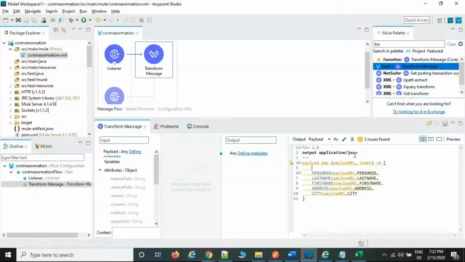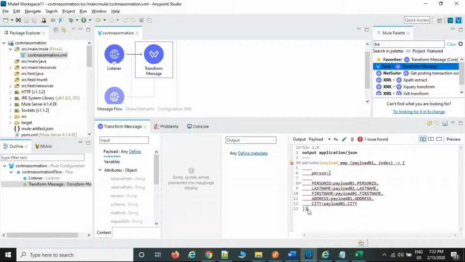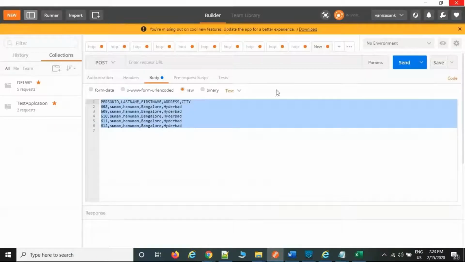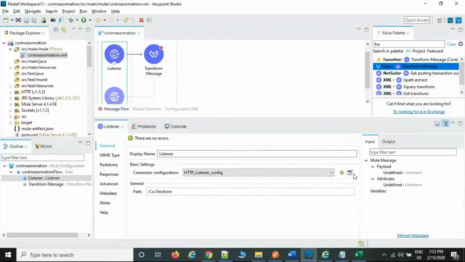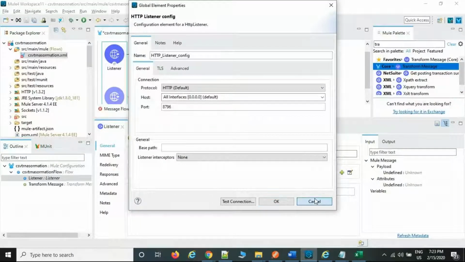Now this is the JSON also. There is no root element. If you want, you can put the root element as well. The same code I'm putting here: persons as the root element, and if you want, you can put a subroot as well, with colon. So the same code only. For example, if they are expecting the same input and output but request a main root and subroot before converting, this is how we modify it. Then just restart. So 8796.